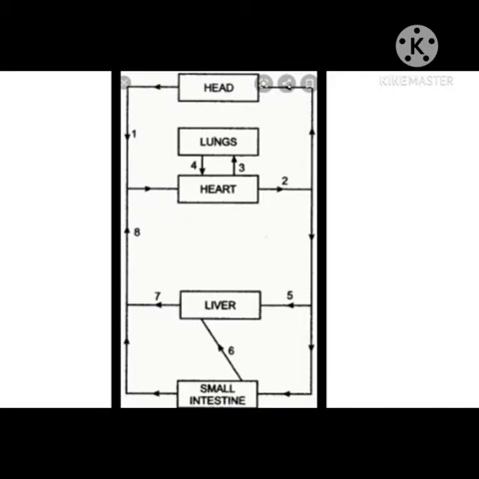Now the question is, which vessel contains the highest concentration of amino acids and glucose soon after a meal? That is the hepatic portal vein.